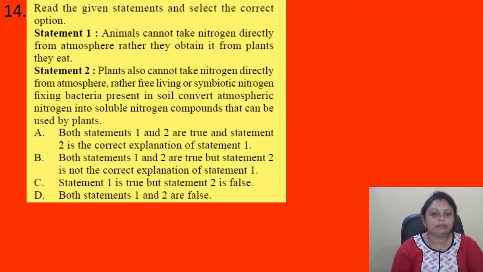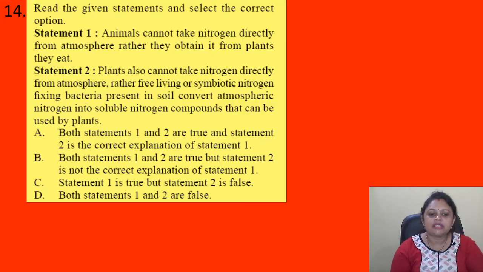Read the given statements and select the correct option. Statement 1. Animals cannot take nitrogen directly from atmosphere. Rather, they obtain it from plants they eat. Statement 2. Plants also cannot take nitrogen directly from the atmosphere. Rather, free living or symbiotic nitrogen fixation bacteria present in soil convert atmospheric nitrogen into soluble nitrogen compounds that can be used by